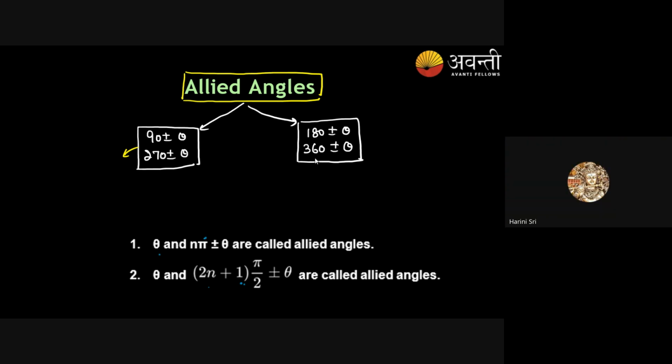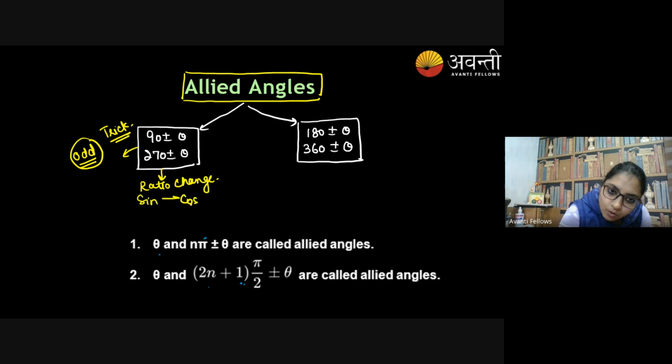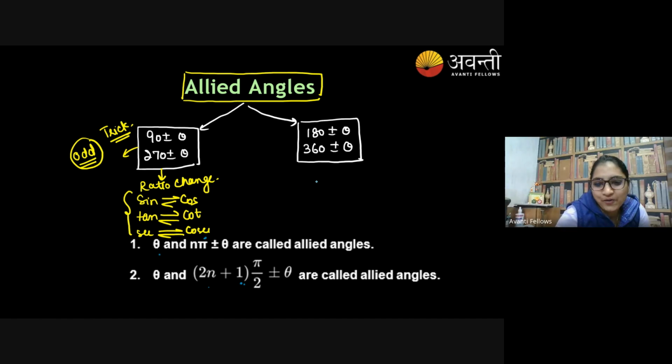So when we are talking about this odd, just for us, it's for trick only. When we are talking about 90 and 270 as odd, then that time the ratio will change. And how it will occur? Sine will change to cos and cos will change to sine. Tan will change to cot, cot will change to tan. Secant will change to cosecant and cosecant will change to secant. Agree? So these are like reversible reactions, just like your chemistry.